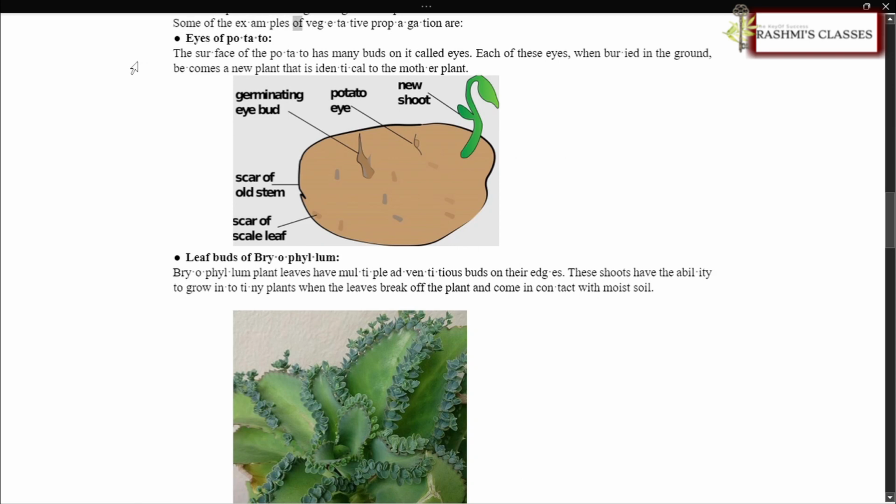Some examples of vegetative propagation are the eyes of potato. The surface of the potato has many buds on it called eyes. Each of these eyes, when buried in the ground, becomes a new plant that is identical to the mother plant. Leaf buds of Bryophyllum: Bryophyllum plant leaves have multiple adventitious buds on their edges. These shoots have the ability to grow into tiny plants when the leaves break off the plant and come in contact with moist soil.